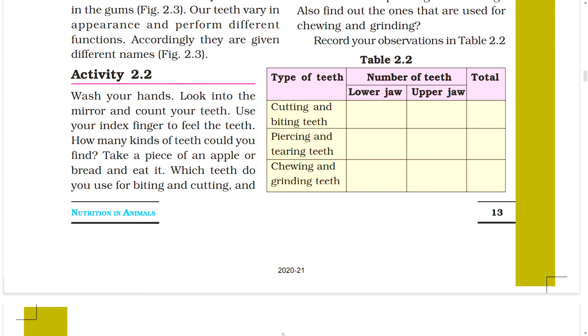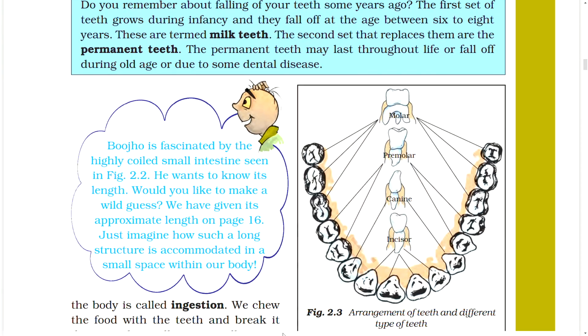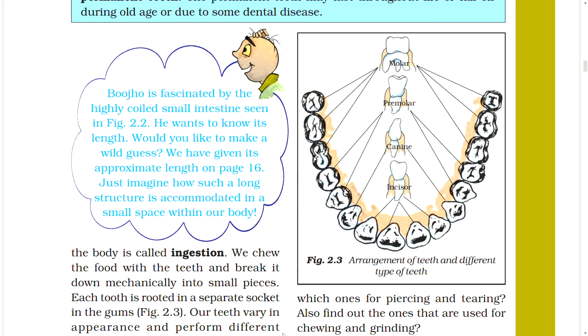Wash your hands, look into the mirror and count your teeth. Use your index finger to feel the teeth. How many kinds of teeth could you find? Take a piece of an apple or bread and eat it. Which teeth do you use for biting and cutting? Molar, premolar, canine, incisor.